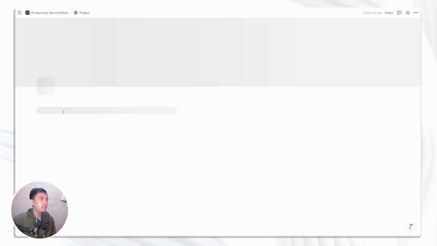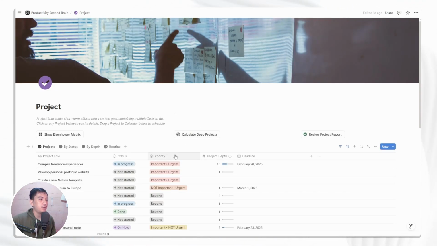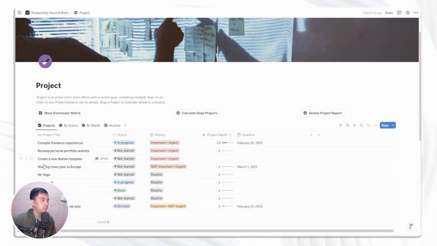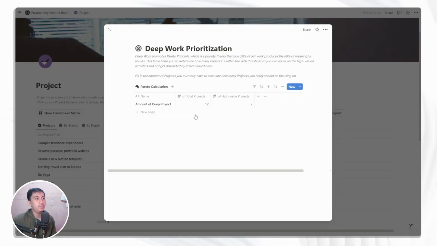Let's jump back into the project page. That's the priority, and you will see that this one is already applied, like the one that we just did. And for the project depth, we also have a dedicated button here, calculate deep projects. If we click it, it will open a pop-up. Yeah, this one shows a little bit of introduction into the deep work framework.